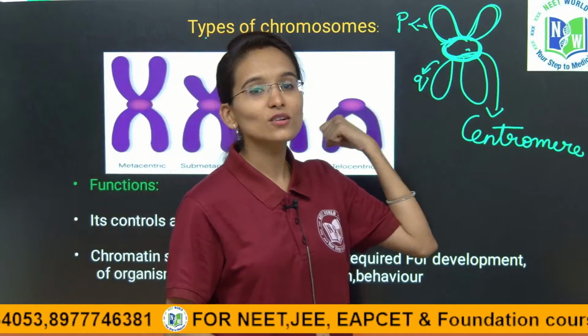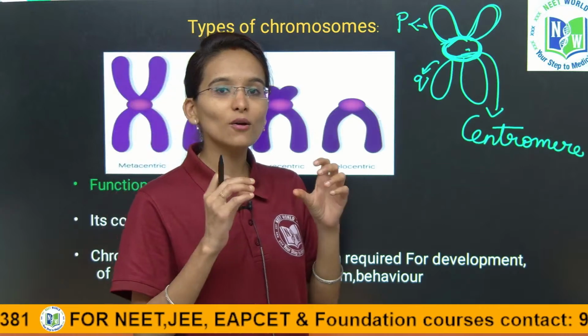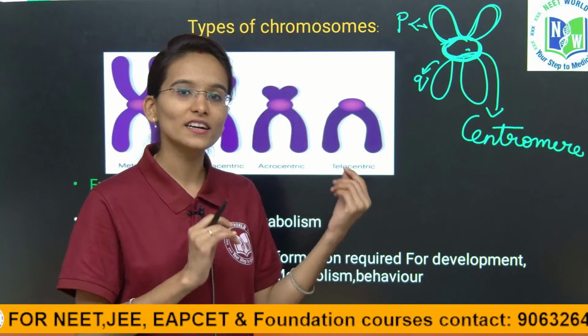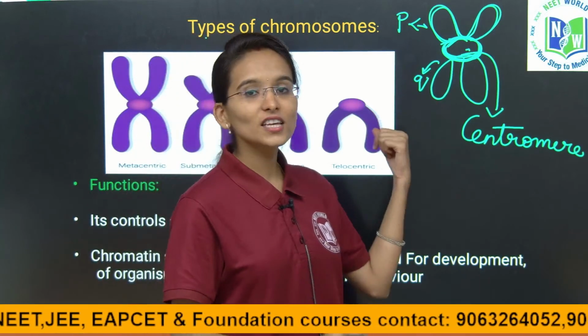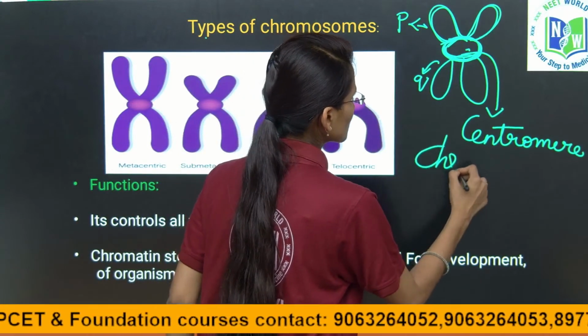How did we get these rod-shaped structures, children? During cell division, the chromatin acquires a thickened structure which contains the DNA and gives the rod-shaped appearance. Those are called the chromosomes.